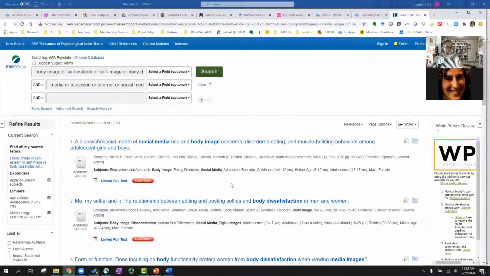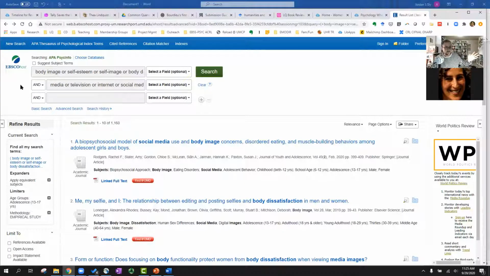Okay, so now that we have our list of results, we can kind of play with what we have and figure out what it is that we're actually looking for. When I put together this search, what I'm doing is I'm combining this set of terms with this set of terms so that the results that I get are the combination of both of these two boxes. That's what this and does. The or here gives me sort of a broader search. I'm saying body image or self-esteem or self-image, etc. I'm expanding, expanding, expanding.